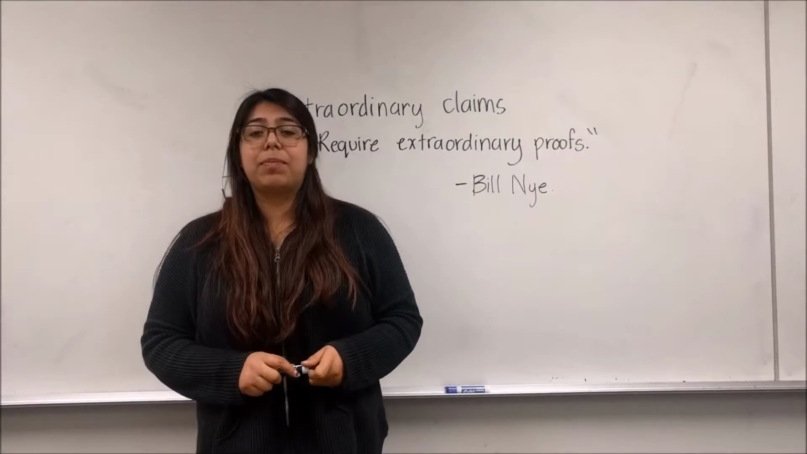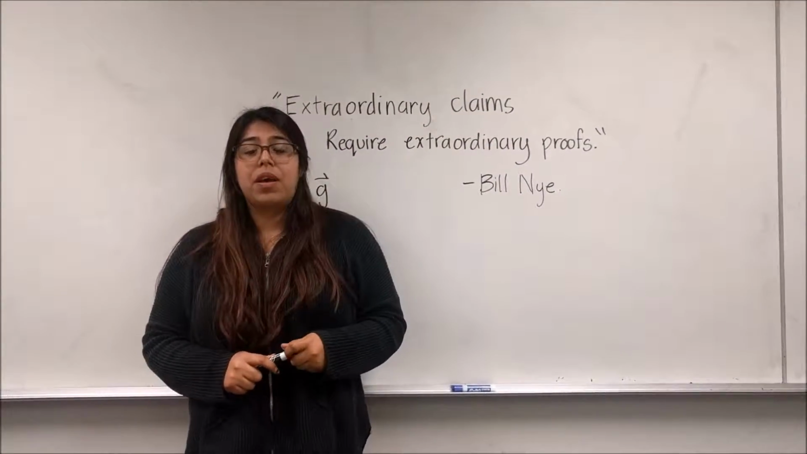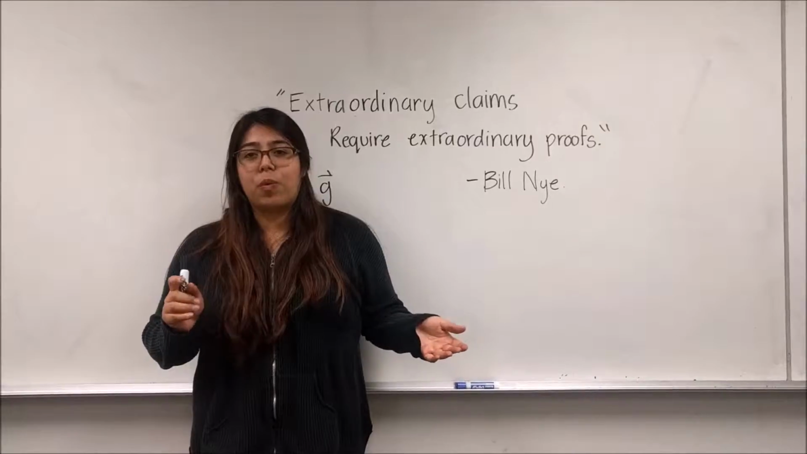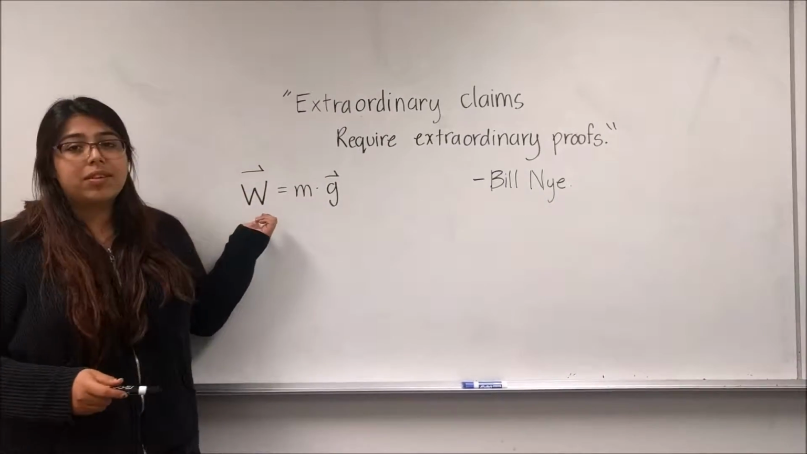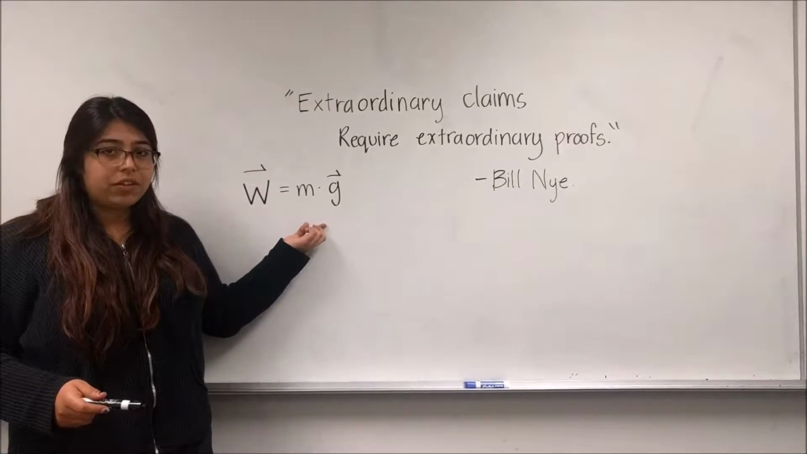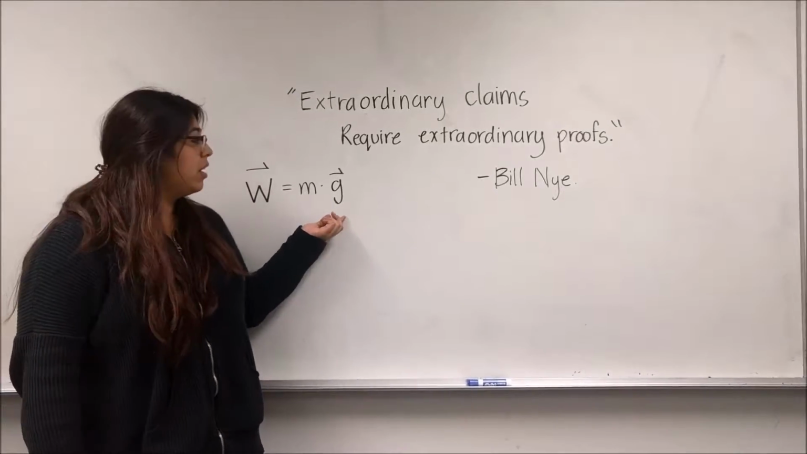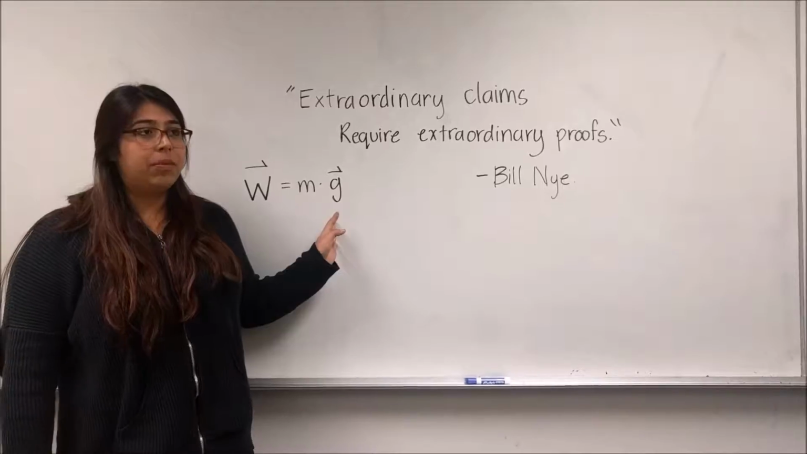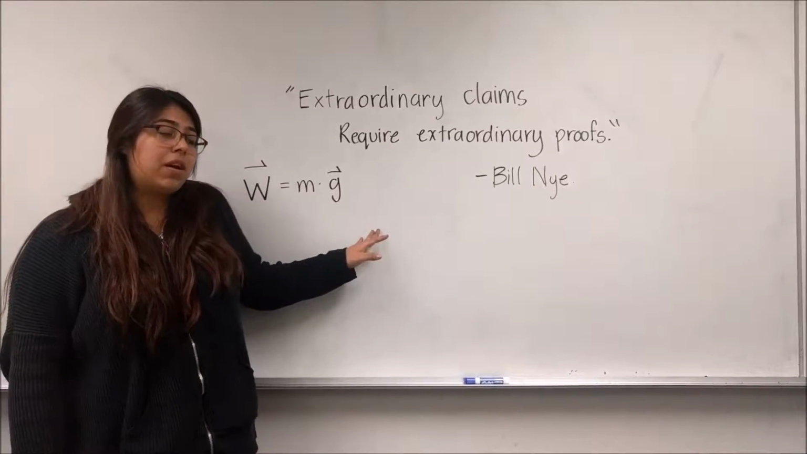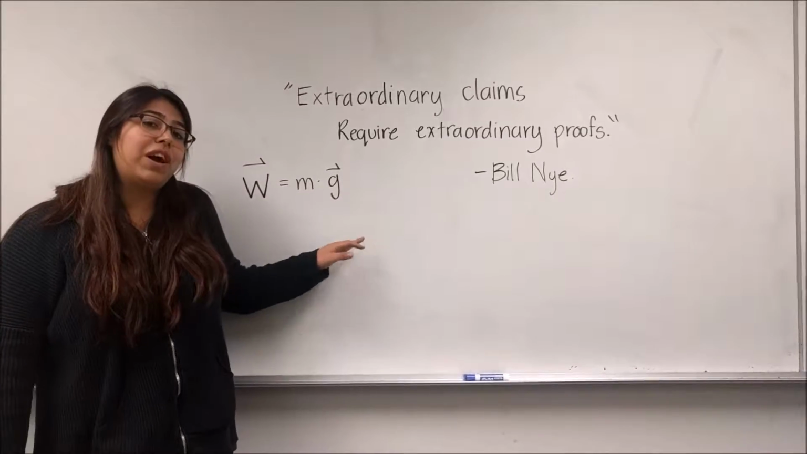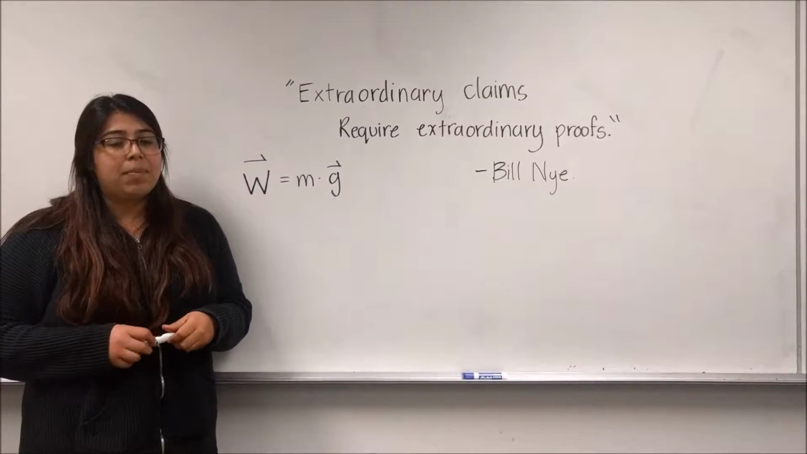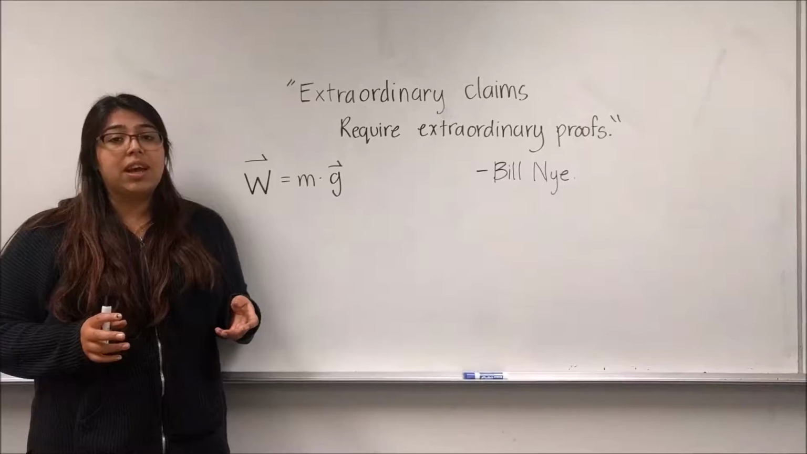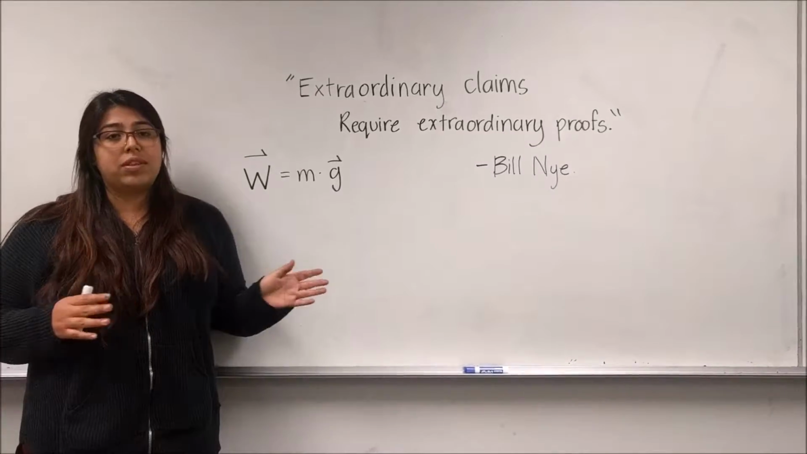Today we'll be discussing the common misconception that mass and weight are equal. Weight is a force dependent upon the gravitational acceleration of an object, and that gravitational acceleration is dependent upon the location of the object in the universe, whereas mass is the amount of matter in an object, and it's universal, so it's the same everywhere.